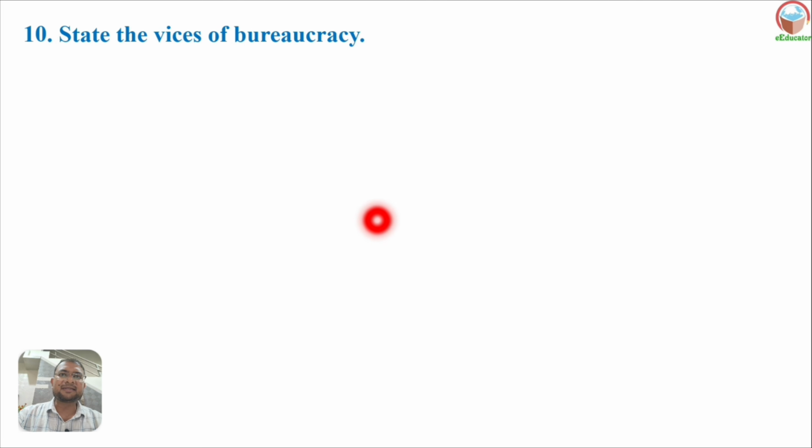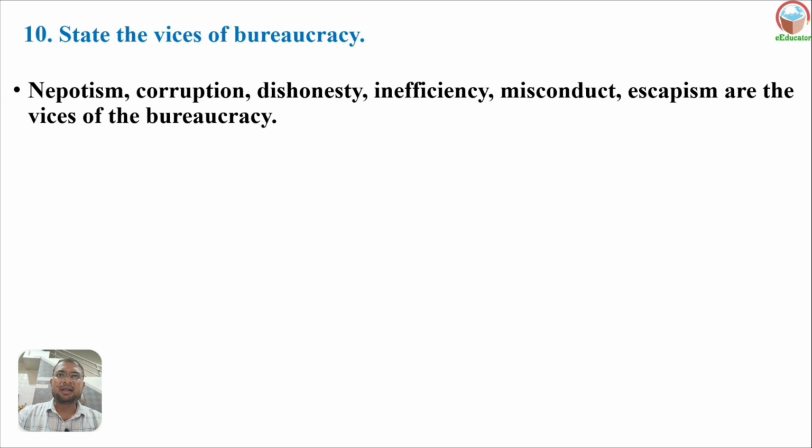Now state the vices of a bureaucracy. Nepotism, corruption, dishonesty, inefficiency at work, misconduct and escapism are the vices of a bureaucracy. These are the vices of a bureaucracy.